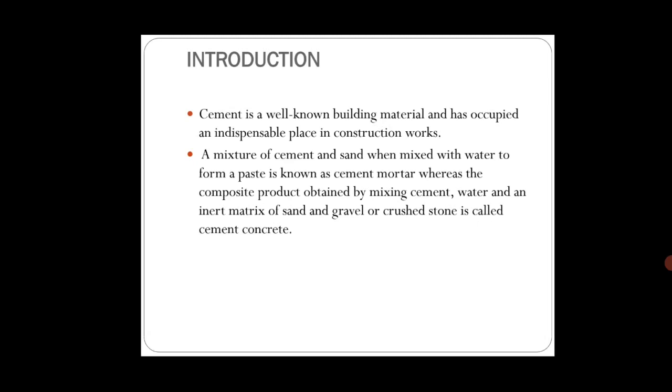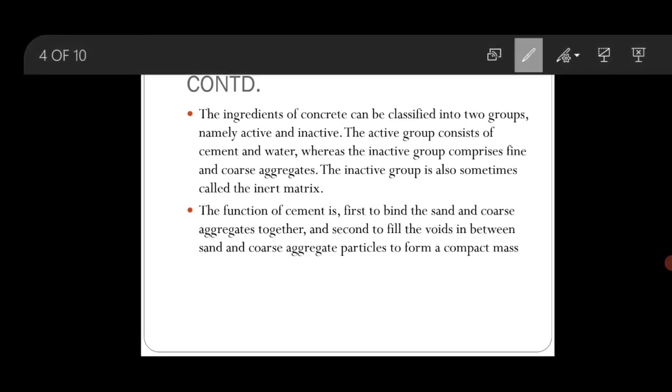So this concrete has two parts. One is the active group, the second one is the inactive group. The active group generally consists of cement and water, because when water is added to cement, they will form a chemical reaction. So these two are considered the active group, whereas the fine aggregate and coarse aggregate are considered the inactive group.